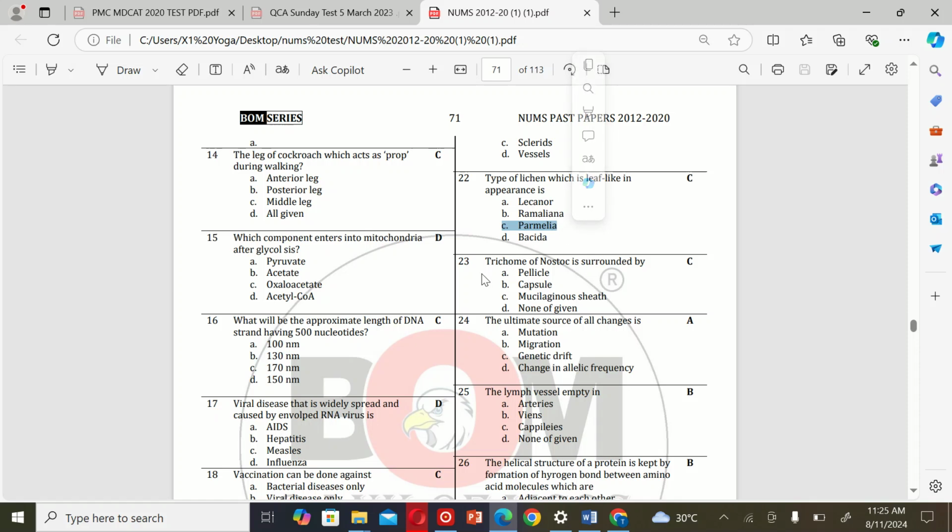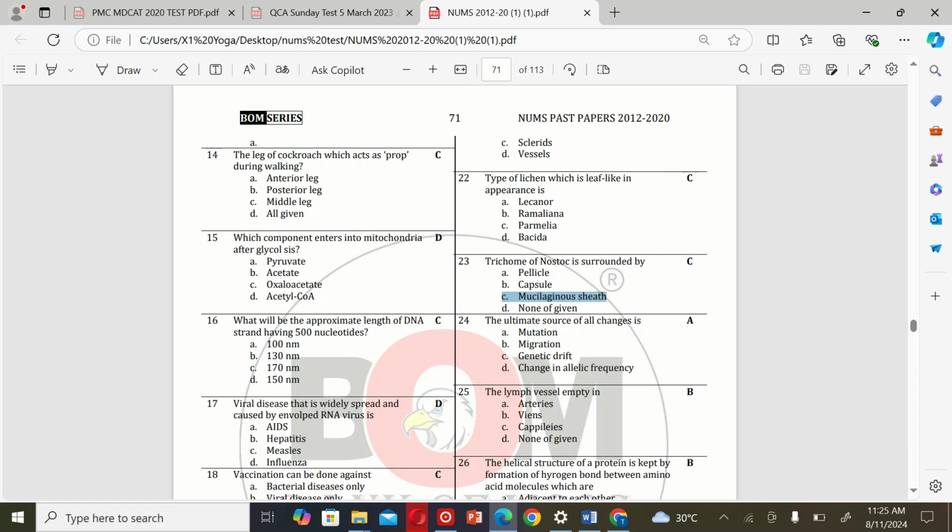The next MCQ is: trichome of Nostoc is surrounded by A. Pellicle, B. Capsule, C. Mucilaginous sheath, and D. None of given. So the correct option is C.